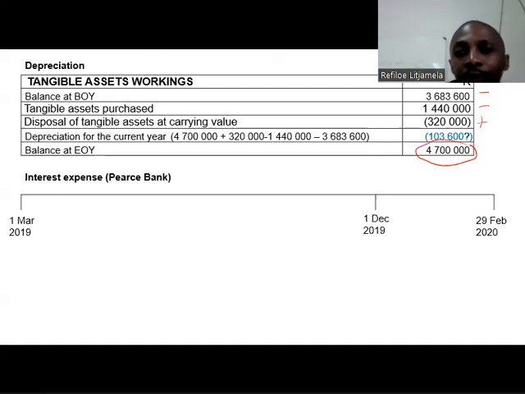So I've only had it for how many months, which is 100,000. I've had it only for 3 months. Remember, when you calculate interest, interest will be per annum. So all I'm going to do is just take that 100,000 multiplied by my interest rate, which was 15%, and multiply that by 3/12. It will give me my interest on loan from Peace Bank as 3,750.